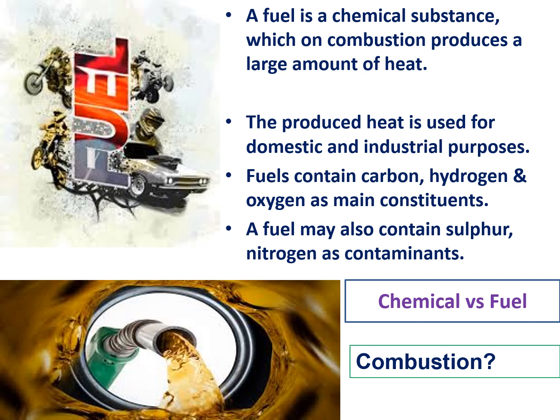For example, a chalk piece and a telephone: the telephone has polymers, and chalk has calcium oxide. These never become fuels. Why? Because on burning they don't produce a large amount of heat. Instead of heat, they produce different things, and to burn them we require more energy. So fuels produce heat energy. That's why they are a source of heat energy, which can be used domestically and industrially for different purposes.